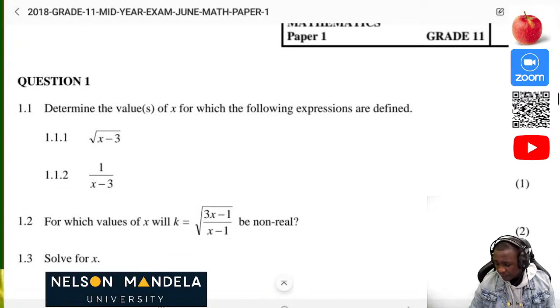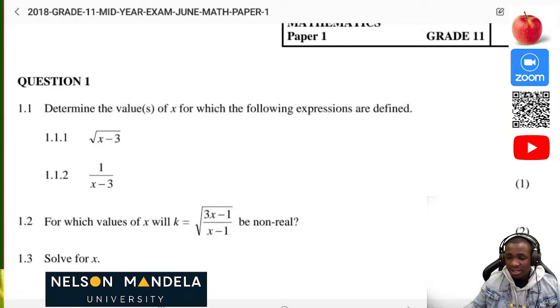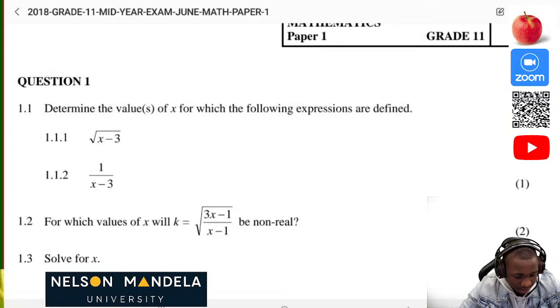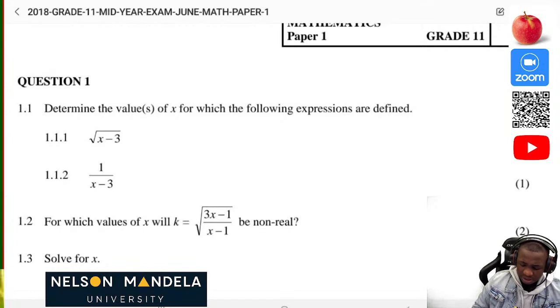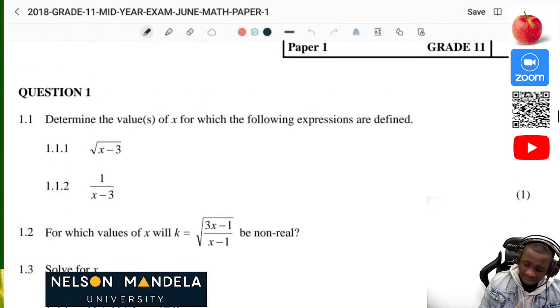Question 1: determine the values of x for which the following expressions are defined. Bear in mind that we are revising for our June exam, so let's have some fun together. What we must understand is what the question wants.